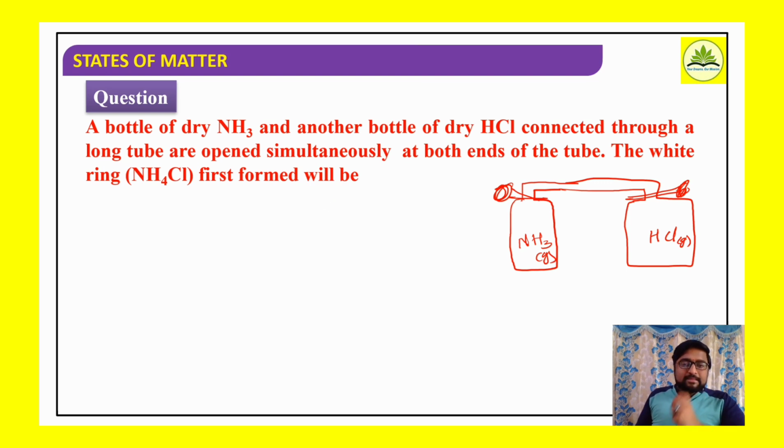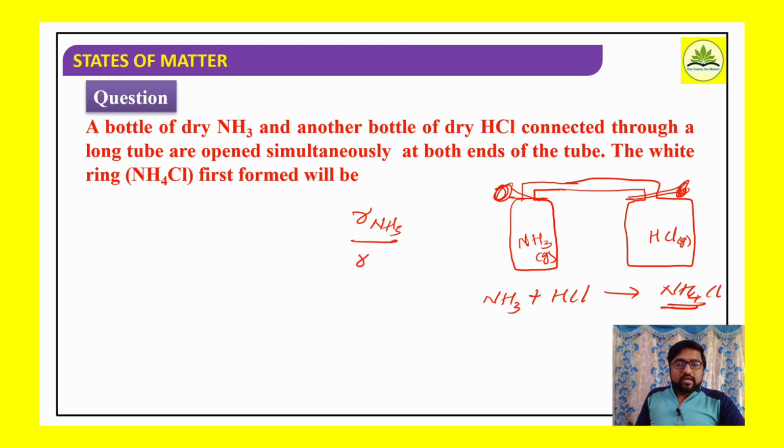If I consider the reaction, ammonia NH3 plus hydrochloric acid, when they meet each other, there will be formation of white fumes of ammonium chloride. That's what they are specifying. The white ring of ammonium chloride first formed will be, means they are asking on which side, is it towards the ammonia bottle or towards the hydrochloric acid bottle? Again same question here: rate of diffusion of ammonia to the rate of diffusion of hydrochloric acid is equal to the square root of molecular mass of HCl divided by molecular mass of ammonia.